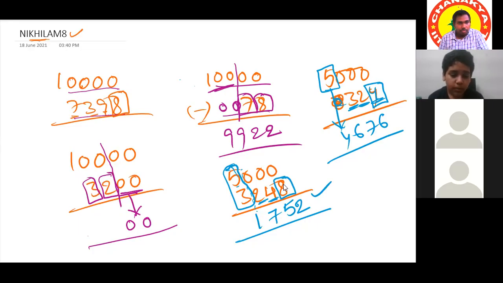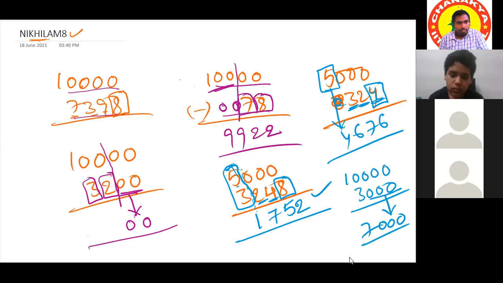Yeah, tell me. Sir, if the question is like 10,000 minus 3,000, how to do it? 10,000 minus 3,000, right? We can take these three zeros directly into the answer. Now 10 minus 3 is 7. I thought we should do it by 9, sir. Okay, understood. All right.